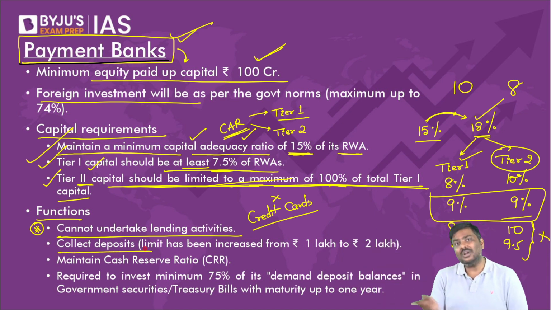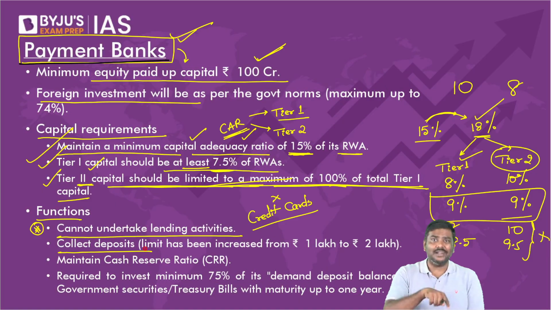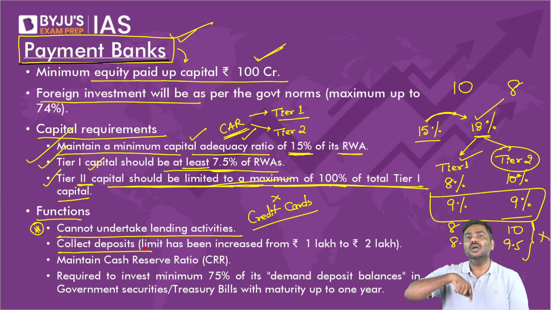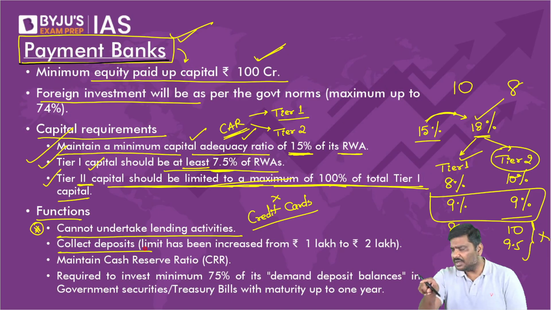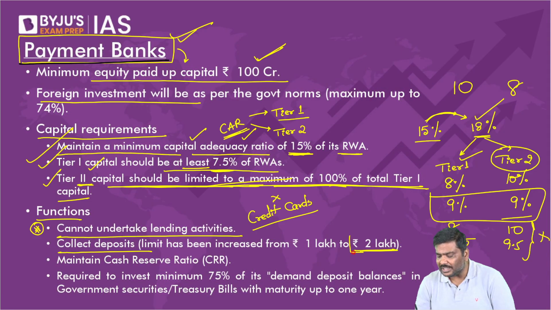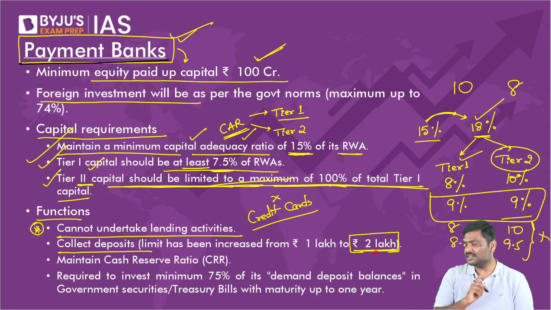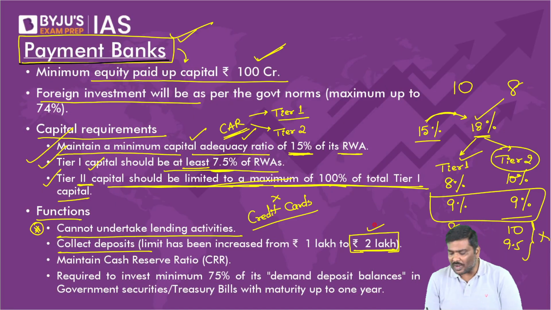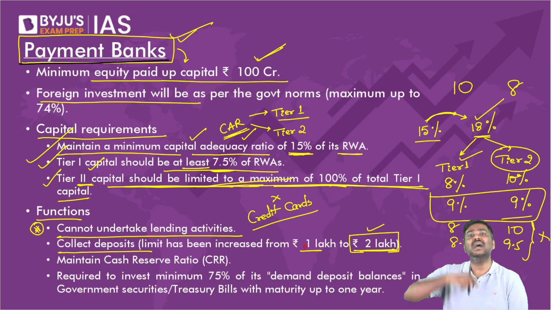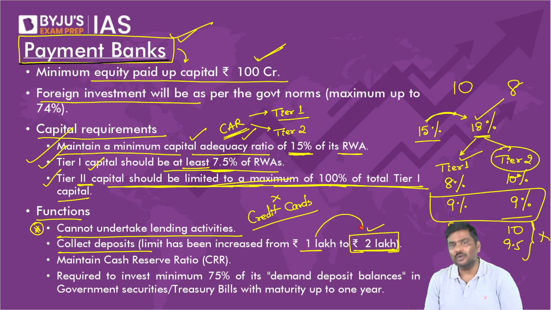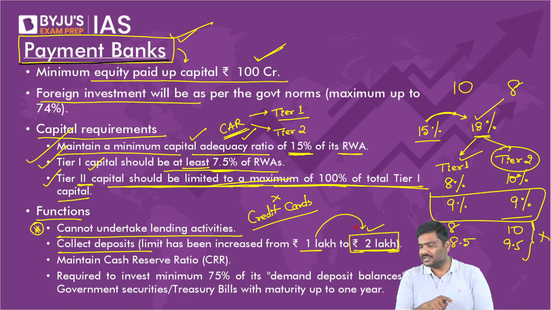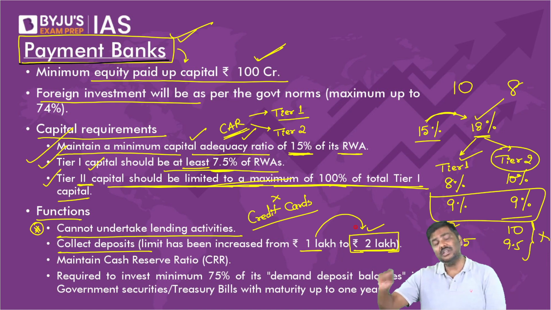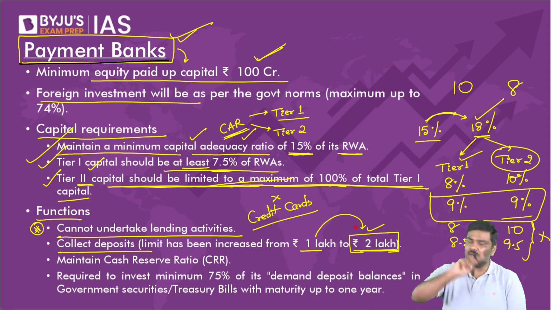Second, they are allowed to collect deposits, but there is a condition there also. What is the condition? Per customer. I repeat, per customer, they are not allowed to collect more than 2 lakh rupees from a customer. Please remember, from each of the customers, they are not allowed to collect more than 2 lakh rupees. Earlier, it was 1 lakh rupees. If a book says 1 lakh rupees, update it. Now it is 2 lakh rupees. Payment banks are allowed to collect deposits, but not more than 2 lakh rupees now. Earlier, it was 1 lakh.